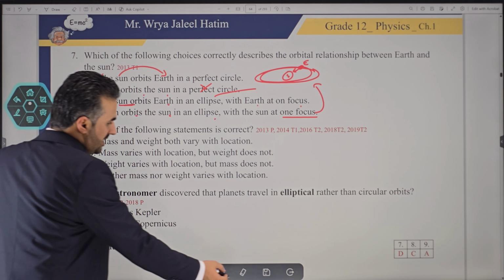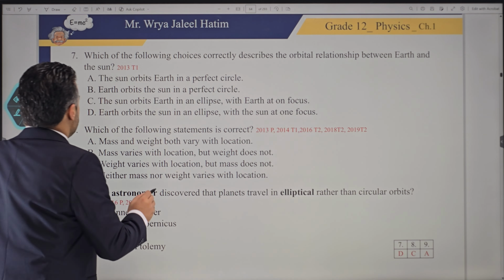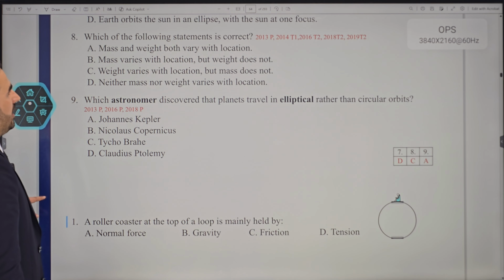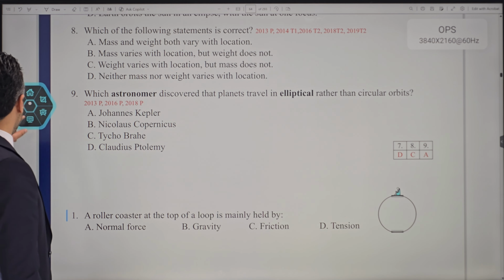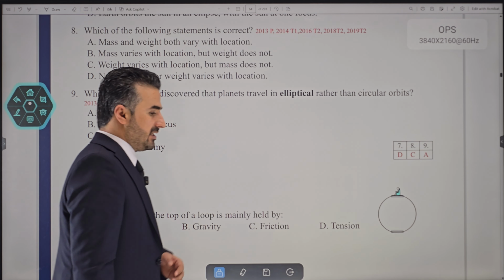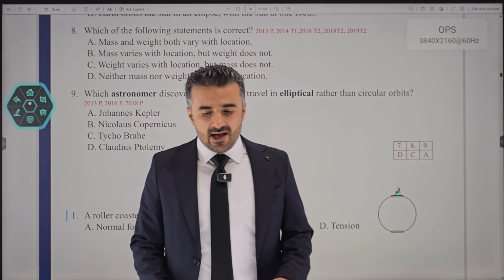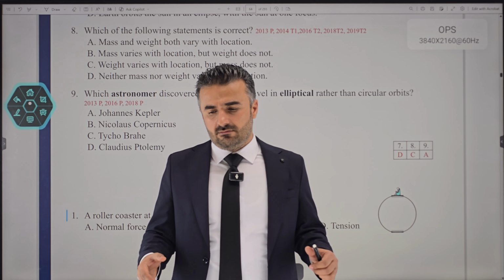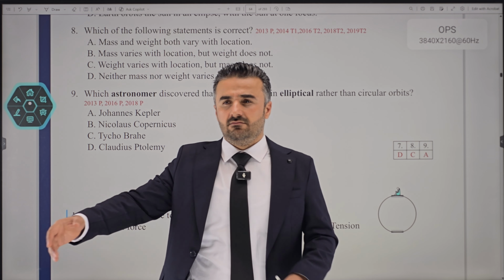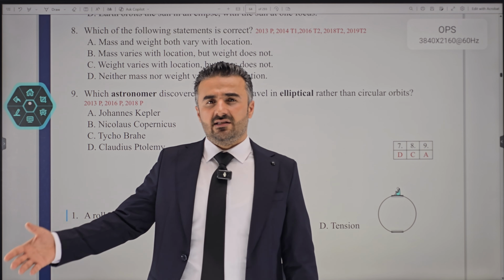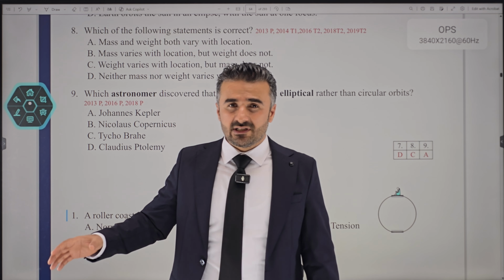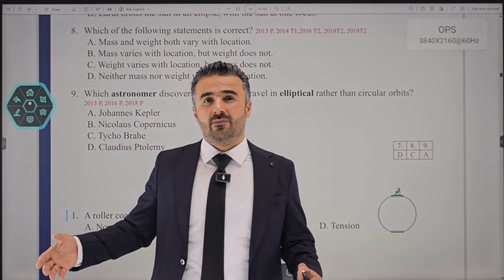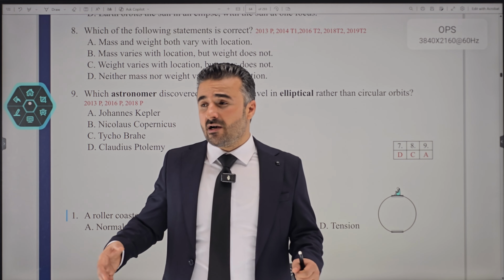All right, 8 says what? It says, which of the following statements is correct? Now, at this point, I believe I need to give you an explanation regarding mass and weight. Mass is the amount of matter in an object. Imagine you have a basket. It has, let's say, 10 tennis balls. Now, the more tennis balls you add to the basket, the heavier it becomes. That is exactly what mass is. The amount of matter in an object.